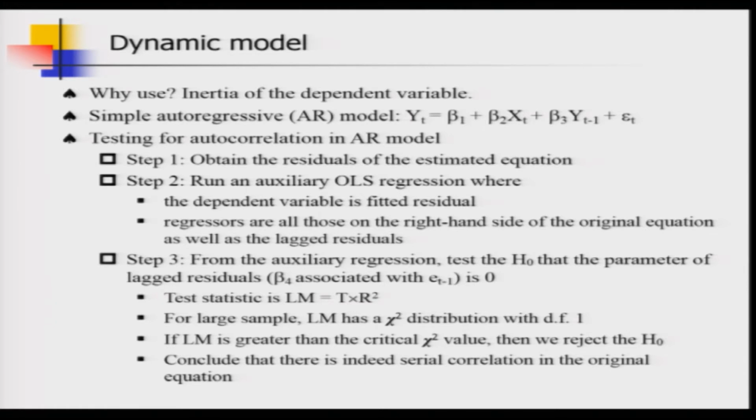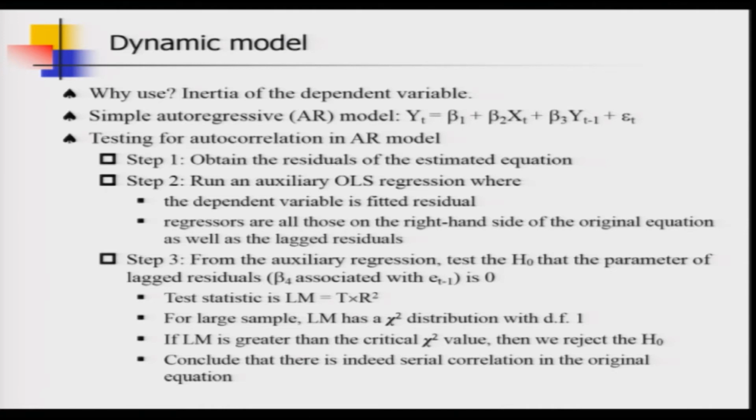In step 3 you now have to make use of the findings from the auxiliary regression in step 2. From the auxiliary regression, note down the R square value, and we are going to make use of that goodness of fit statistic here in step 3. In step 3 we will now test a null hypothesis about the parameter of the lagged residuals variable, that is, et minus 1.